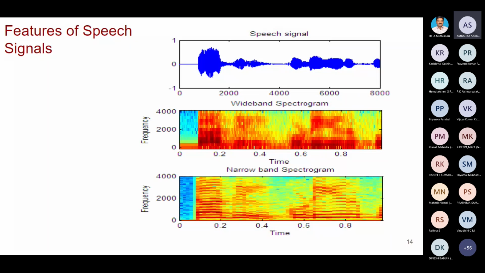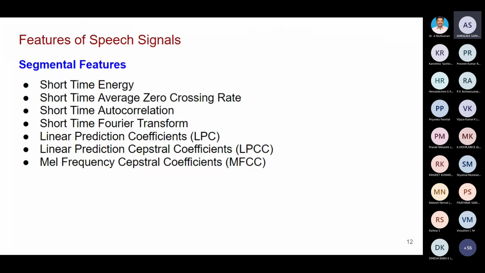How are we getting this? We take the discrete Fourier transform, the short time Fourier transform. We engineers, especially electrical and electronics students, study Fourier transform in mathematics without knowing where we are using it.